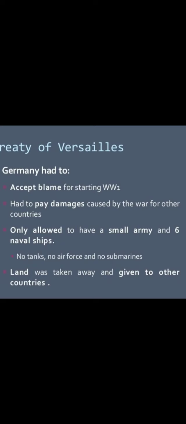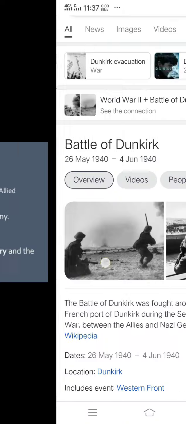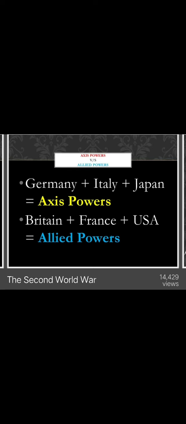And also land was taken away. Most of the land in Germany was taken away. So who actually won World War I? It was the Allied. If you want to know the Allied, again you have to remember two groups. This is a fight between two groups: one is Axis, one is Allied. Allied under Britain, France and United States of America. Clear? So Axis power totally surrendered to Allied power.